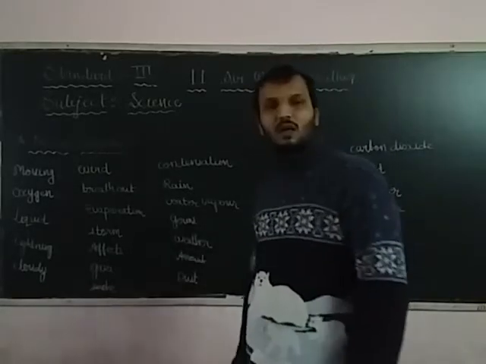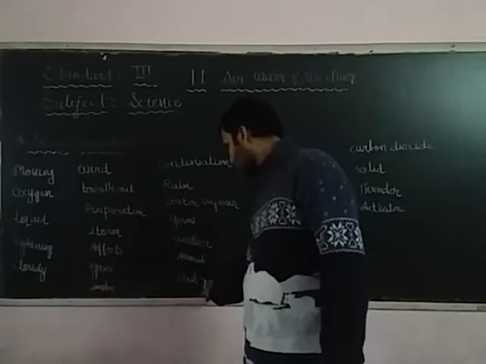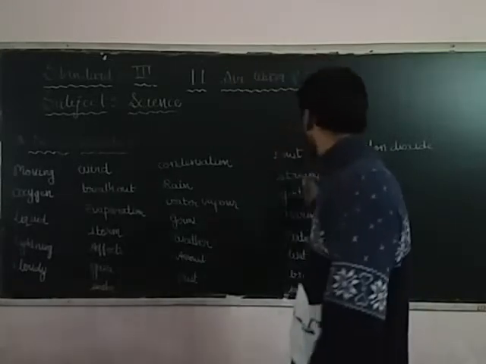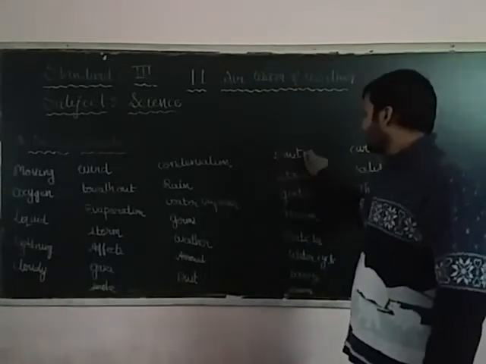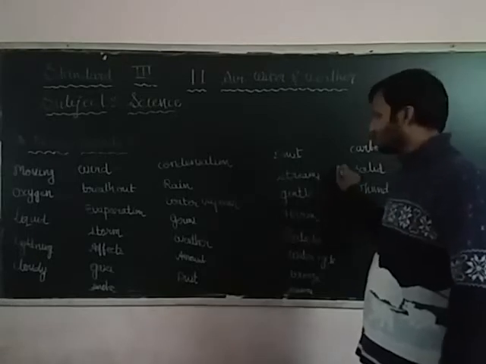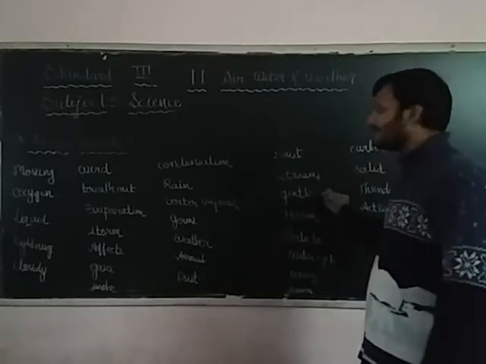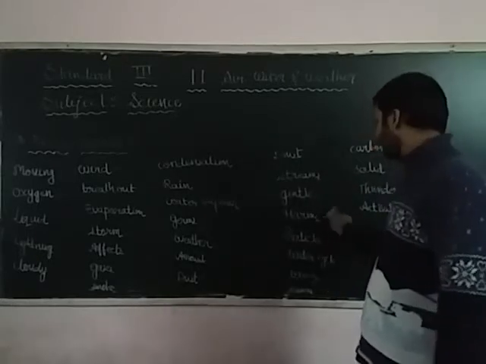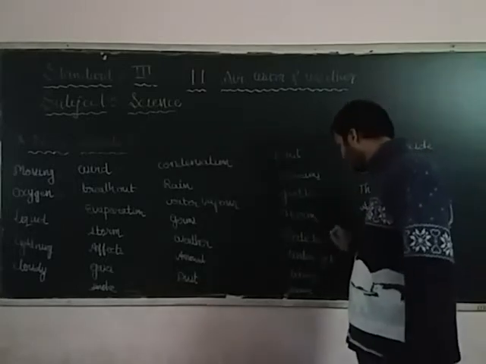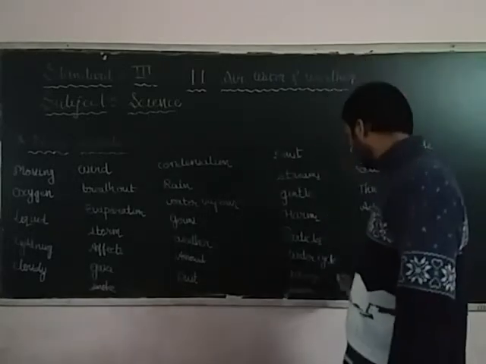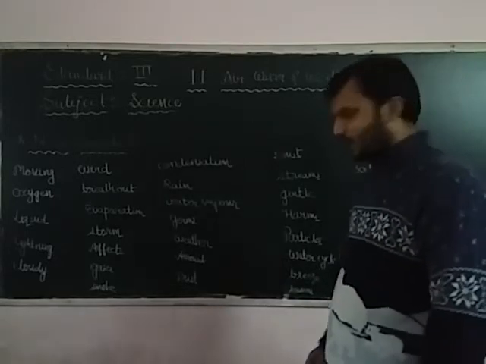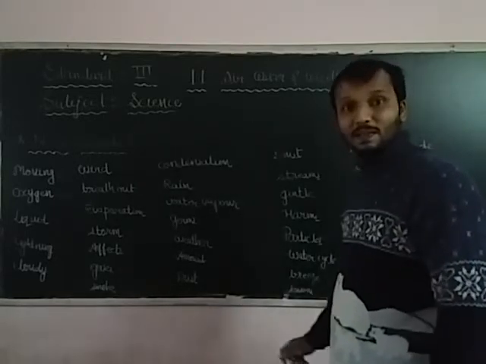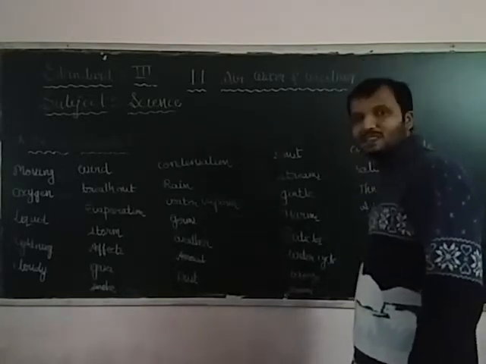Then amount, then dust, streams, then gender, then harms, then particles, then water cycle, then breeze, then seasons.